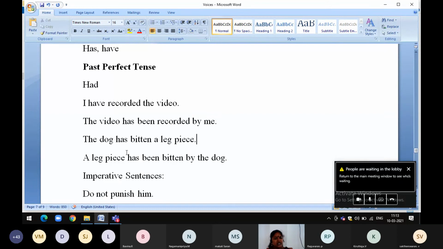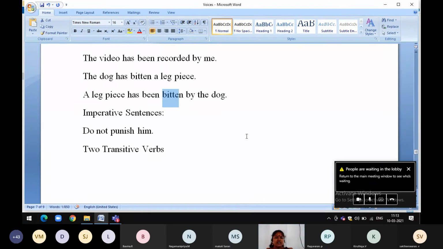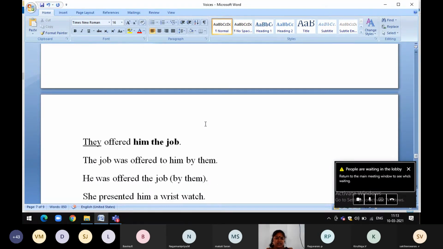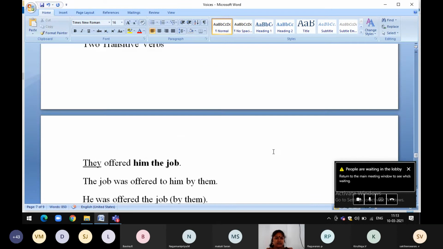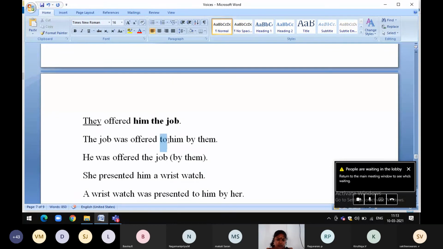Next example, see. The dog has bitten a leg piece. A leg piece, singular. Has, we must add been. Bitten is already past participle, so the same past participle. Okay. A leg piece has been bitten by the dog. Now let us see some other examples. They offered him the job. The job was offered to him by them. See, look at this. Transitive verbs, we can use either to or without to, we can make it into passive voice.